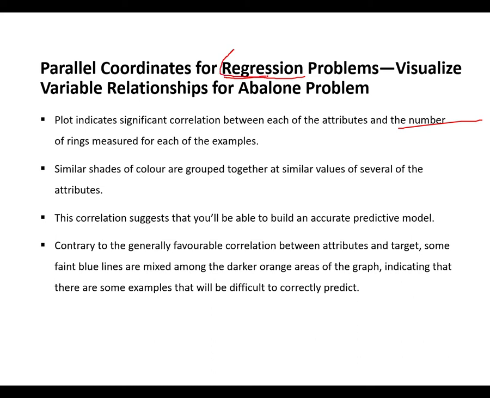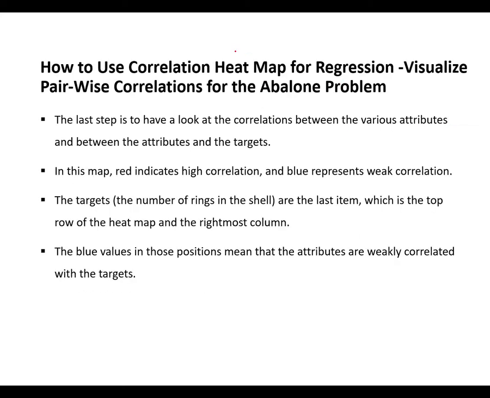Why is it a regression problem? Because we want to identify a numeric value based on other numeric values. If we were identifying categorical values based on numeric values, then it would have become a classification problem. Remember, classification and regression are in one way related to each other as well. So this just describes the features of the data set.